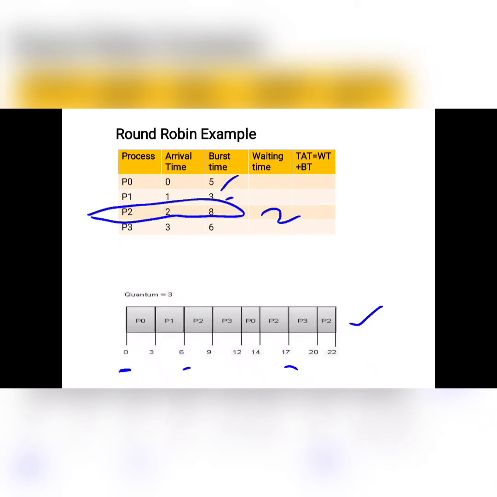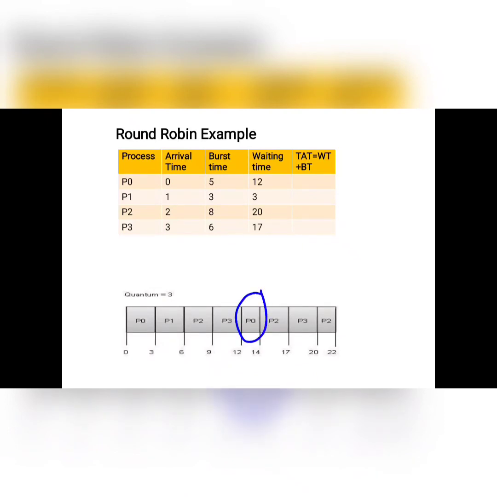Now by using this Gantt chart, we will take the waiting time for each and every process. So here P naught is used. We'll see what the waiting time is for each process. By this Gantt chart, P naught's initial time is 0, but it will wait until 12 seconds.